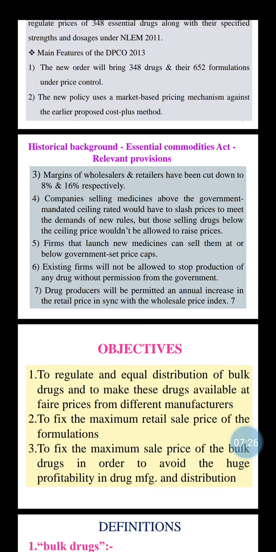Companies selling medication above the government mandated selling rate would have to slash prices to meet the demand of the new rules, but those selling drugs below the ceiling price would not be allowed to raise prices. Firms that launch new medication can sell them at or below government set price caps. Existing firms will not be allowed to stop production of a drug without permission from the government.